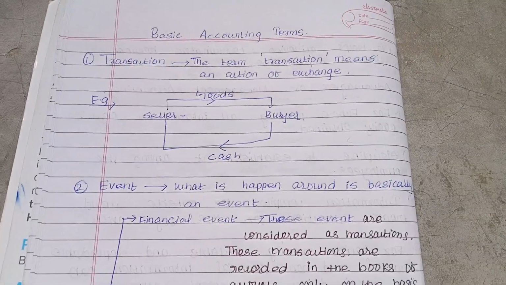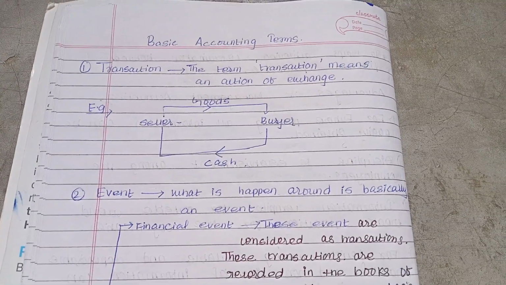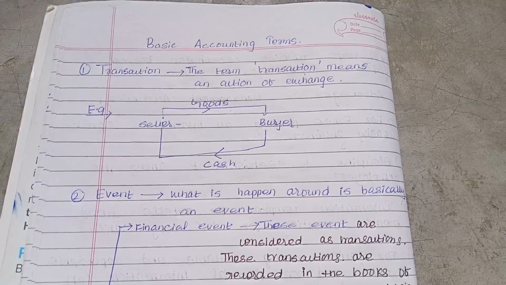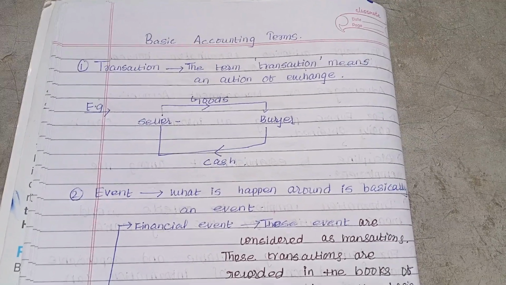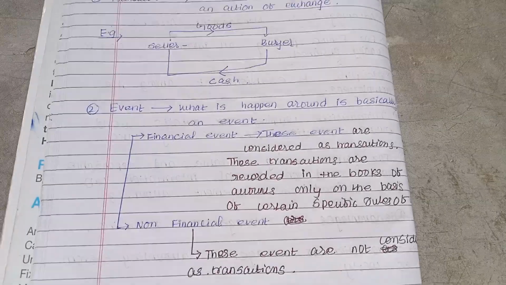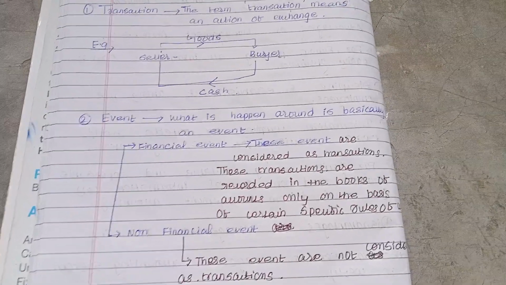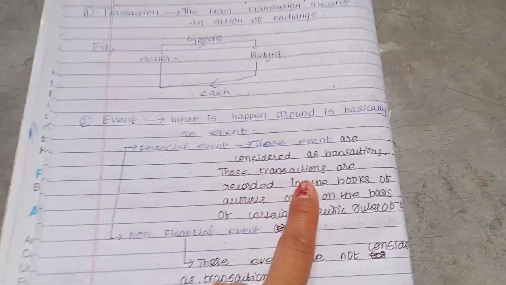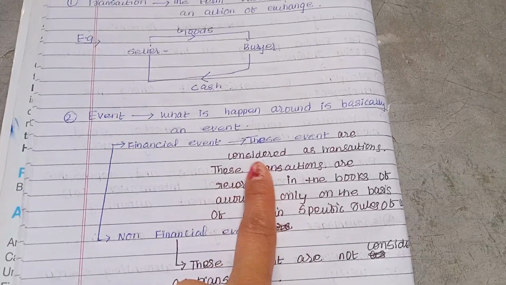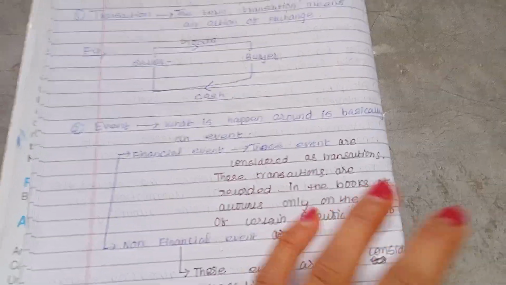What is happening around is basically an event. Whatever is going on around us is an event. How many kinds of events are there? There are two kinds of events, financial and non-financial events. Those events are considered as transactions. Means the financial events are considered as transactions, and accounting is to record the transactions.